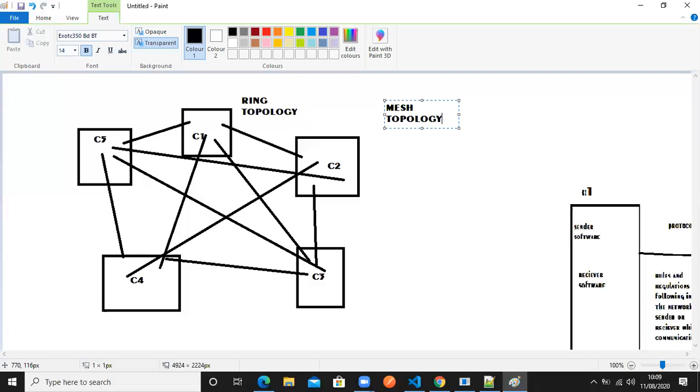That means based on the requirement, my computers will be connected. Each and every connection is parallel only. There is no series kind of connection. Once you have a series connection, you will have to wait to get the information. Understand? So you will always have parallel connections. That means each and every computer will have a direct connection to get the information from that computer.